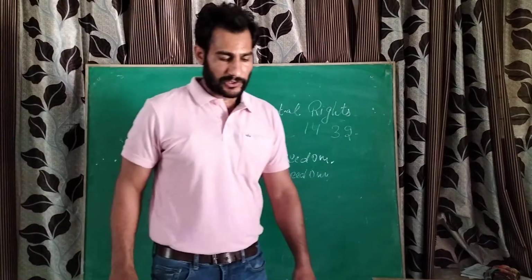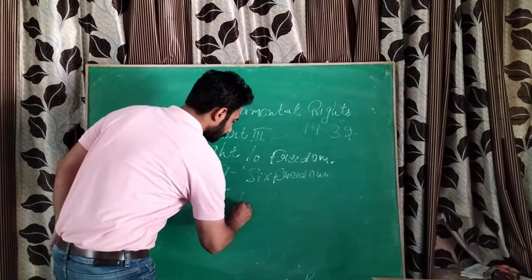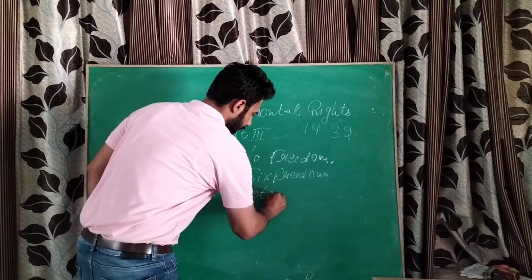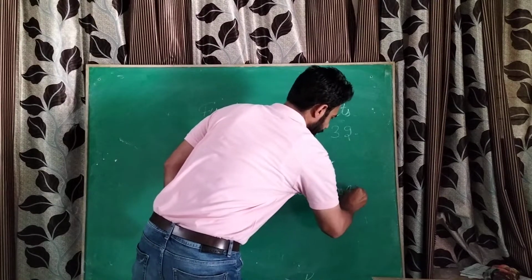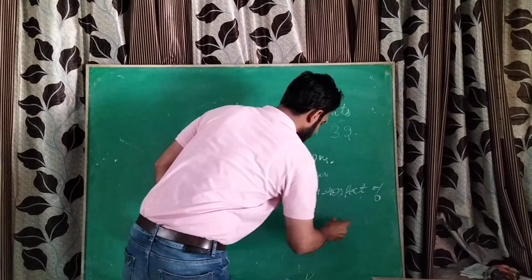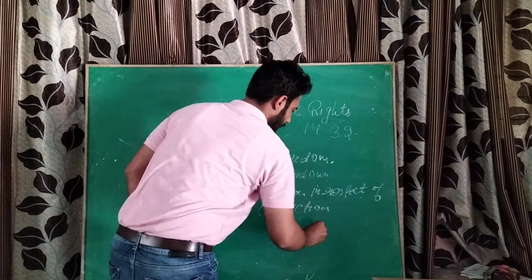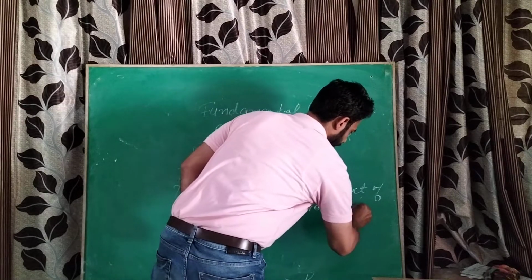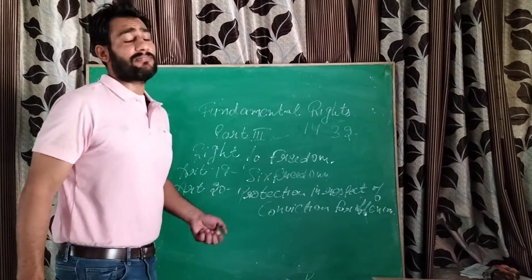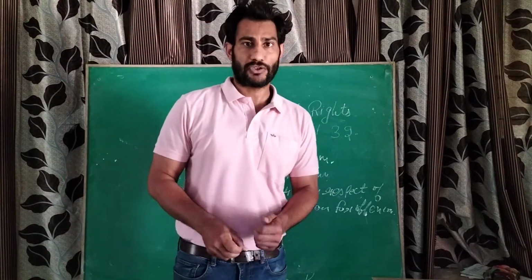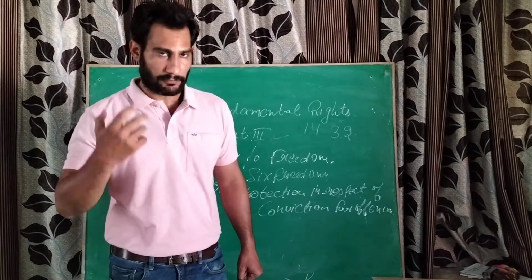Article 20 of the Indian Constitution provides protection in respect of conviction for offences. These are very very important articles for the individual freedom, for the individual personal liberty.